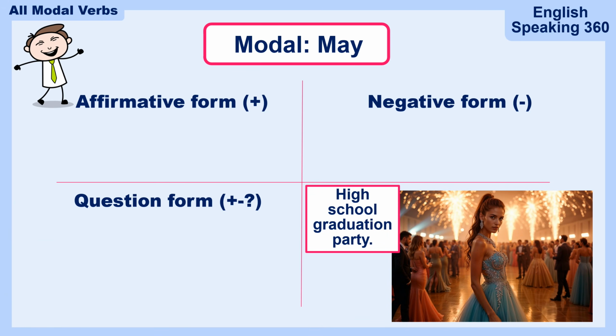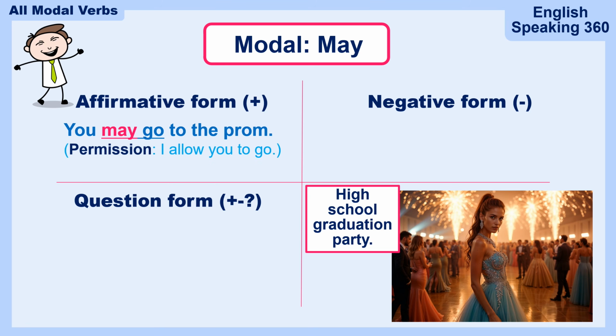May. For this one, you need a little bit of background knowledge. What do you call a high school graduation party? Do you know? We call it the prom. So, here's your example. You may go to the prom. You may go to the prom is permission. I allow you to go to the prom. It's something the parents could say to a teenager. You may go to the prom.